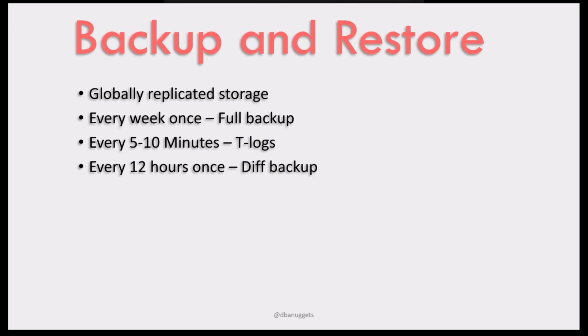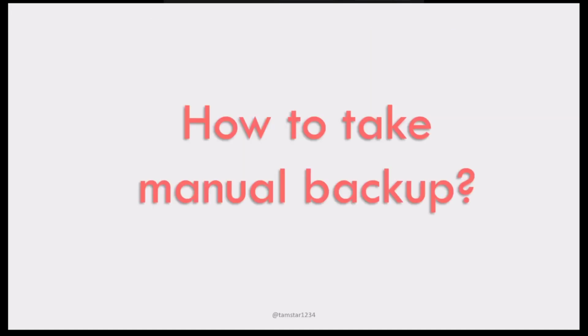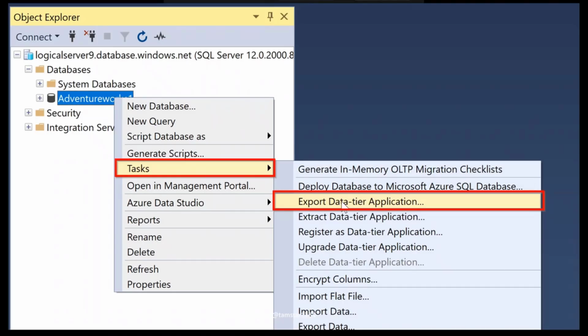For example, let's say I have an Azure SQL database, but I want to take a manual backup of it because I want to restore that database somewhere else. So how do I take a manual backup? You can take the manual backup by connecting to the database using Azure Data Studio or Management Studio.